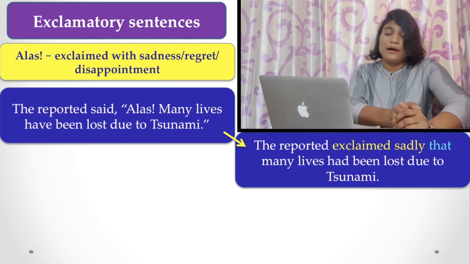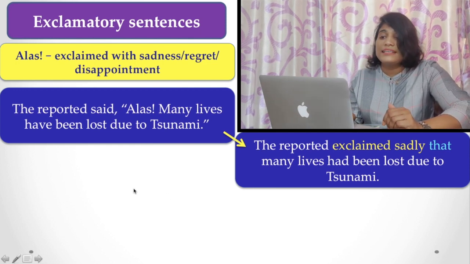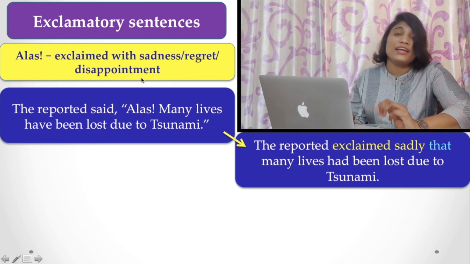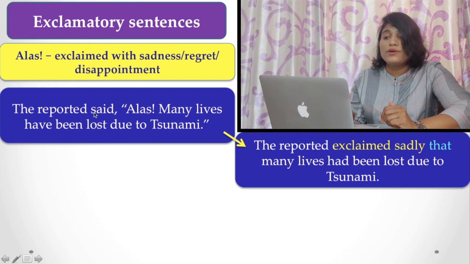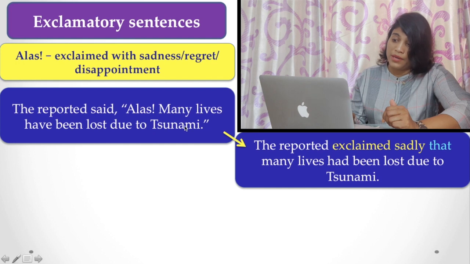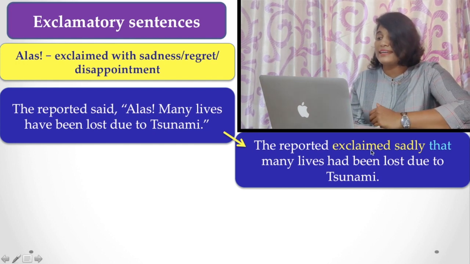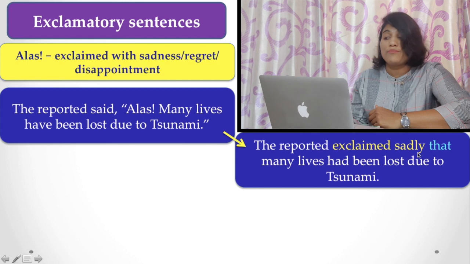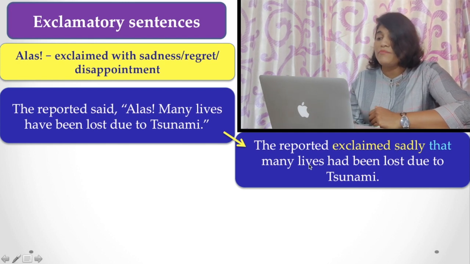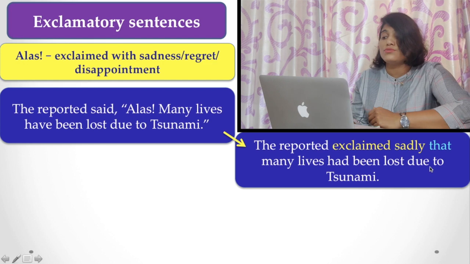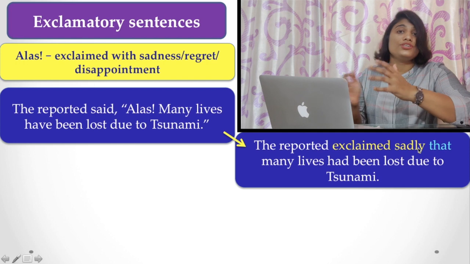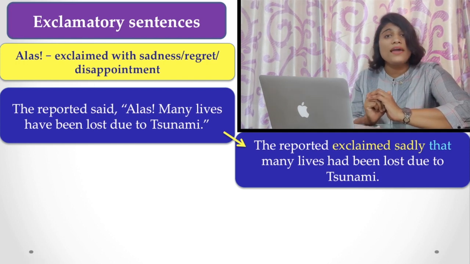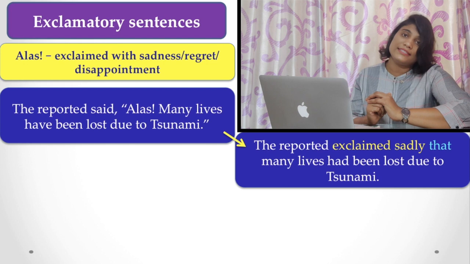Now, here is an example. Alas means exclaimed with sadness, regret, or disappointment. In that case, let's see the example. The reporter said, "Alas, many lives have been lost due to tsunami." Here, the reporter exclaimed sadly. The adverb of manner is used: that many lives had been lost due to tsunami. So, exclaimed sadly shows how to use the adverb of manner while reporting exclamatory sentences.